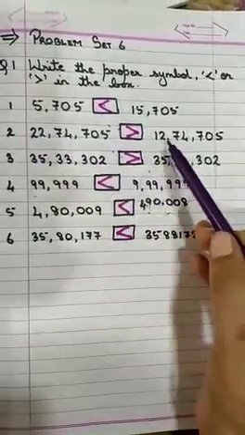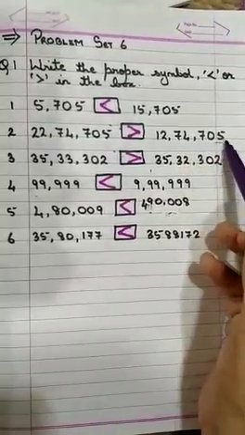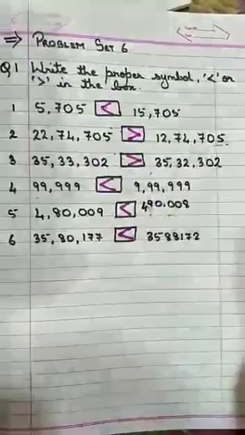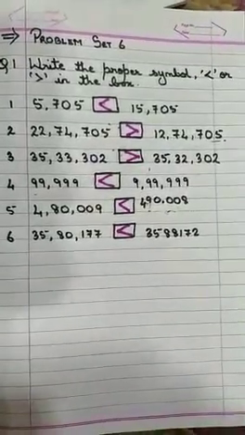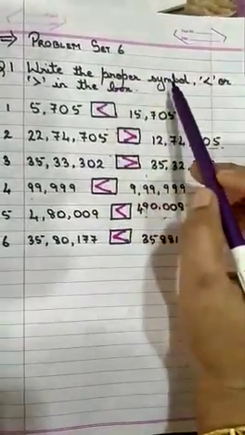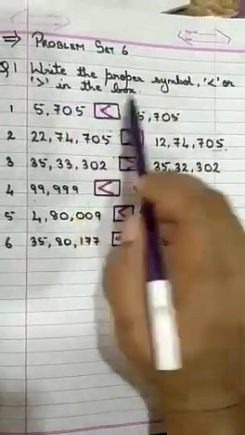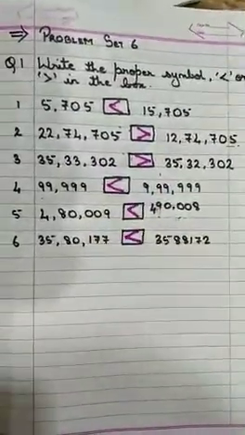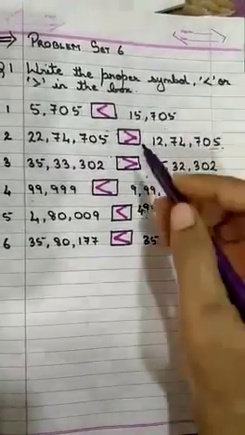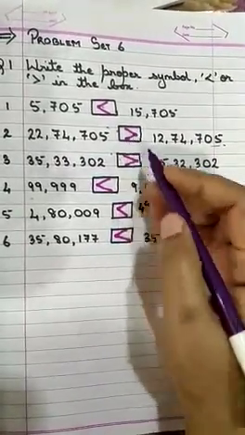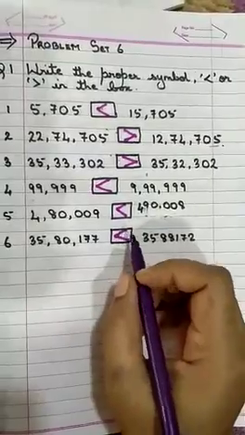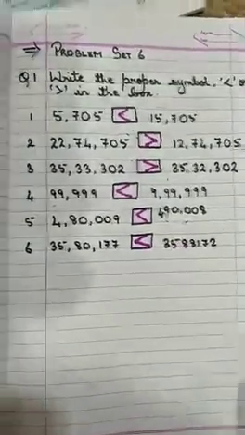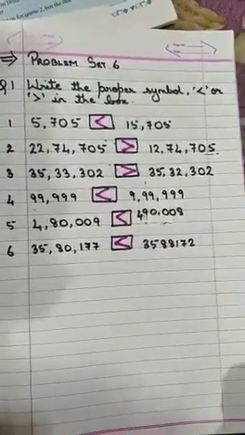22,74,705, here 12,74,705. So 22 is more than 12, so we have put the greater than sign here. So in this way, if it comes in the exam, write the proper symbol greater than or less than in the box, you have to see which number is greater. Whichever number is greater, we are going to put the symbol in this way, so that the opening comes near the greater number.